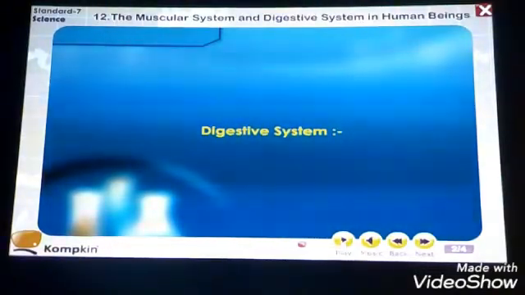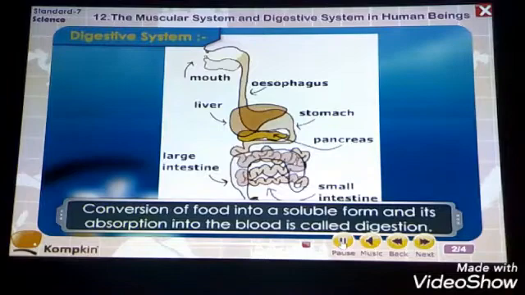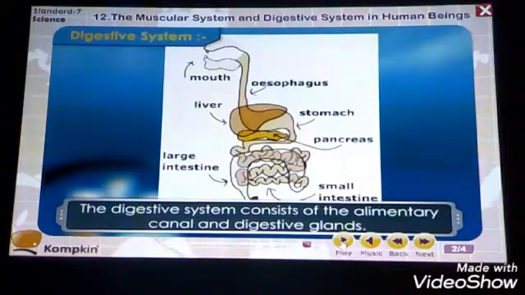Now let us go to the next part of the chapter, that is the digestive system. Conversion of food into a soluble form and its absorption into the blood is called digestion. Now what is meant by digestion? Digestion is a process in which food is consumed, and this helps to digest the food in the stomach. From the digested food, all the nutritive materials are absorbed in the intestine, and then mixed in the blood to give energy.